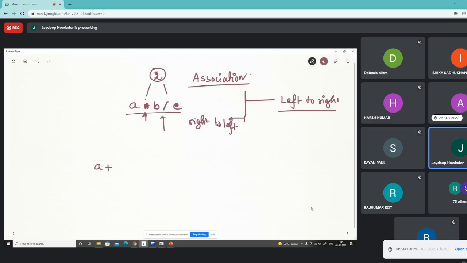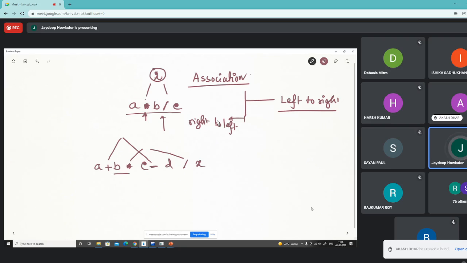Say A plus B into C plus D, say divide by X. Okay. So, or maybe this way. Okay. So what are the operations? These are having the same precedence. Okay. And these are having another precedence. Okay. So in this case, which operation will be executed first?